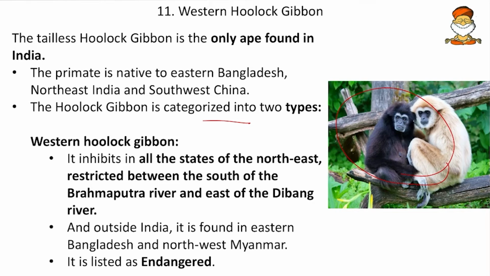So Western, it inhabits all the states of the northeast, restricted between the south of Brahmaputra and the east of Dibang River. So in the western part of northeast, these Western Hoolock gibbons are famous. So mark my words, the western part of northeast region. And outside India, it is found in eastern Bangladesh, northwest Myanmar, etc. And it is listed as endangered species here.